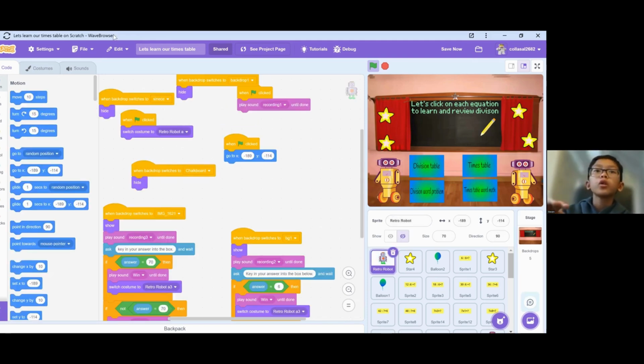I use this code to choose which backdrop I wanted it to show on. And this makes it go in place. And I use this so if it's in the right position or wrong position, if you click the green flag, he'll start glowing, but his arms will not turn. But his arms will turn plain steel.